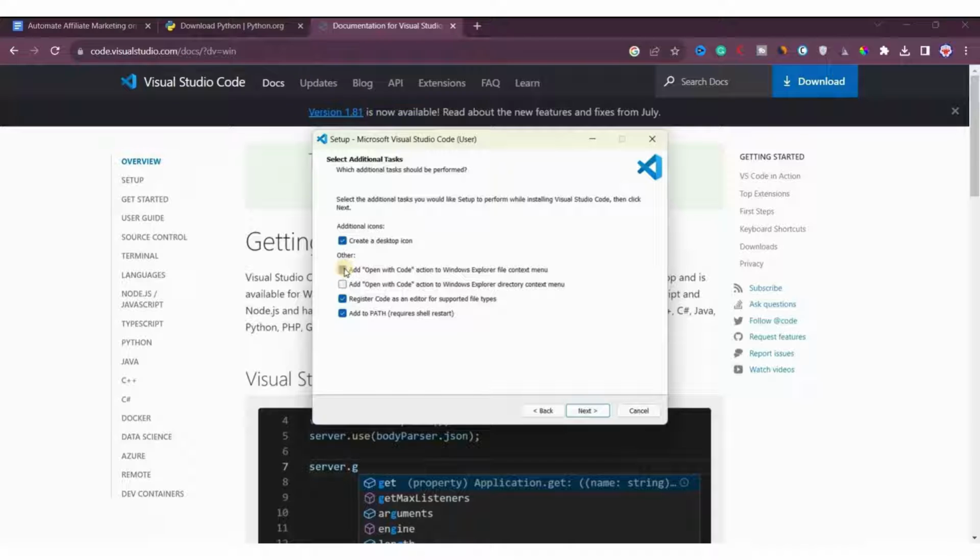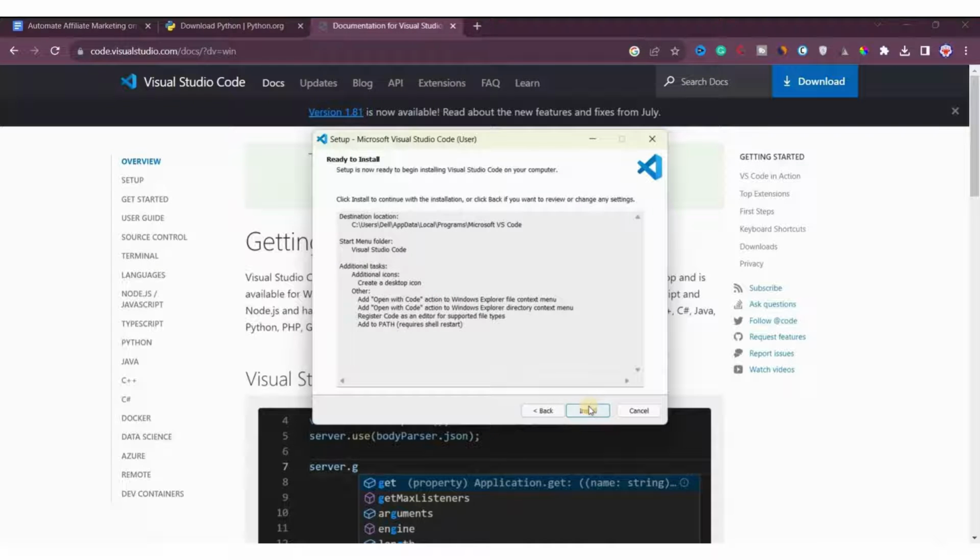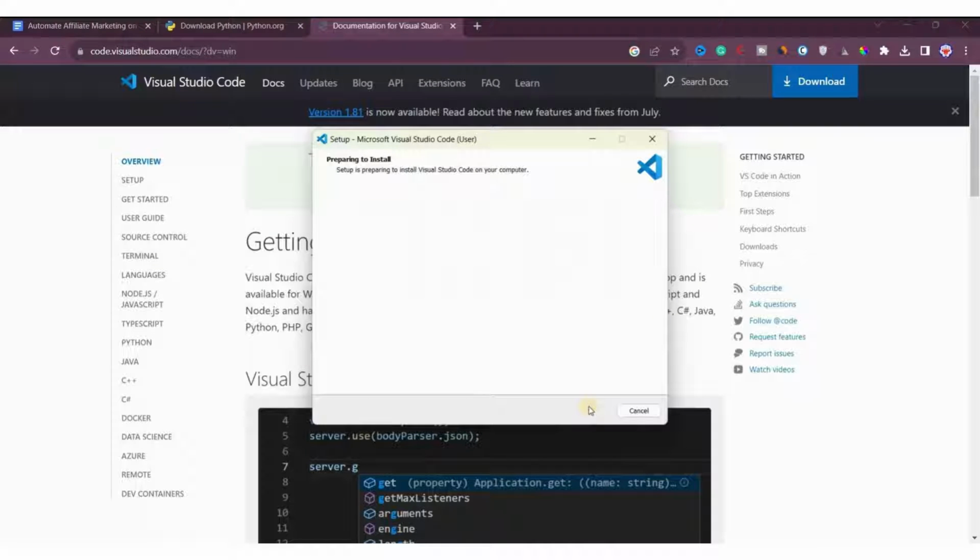we can also check this one, there's no problem checking it. Then we'll click on next. Then we will click on next again, and it will start installing.